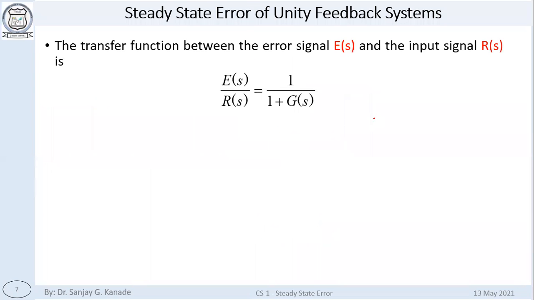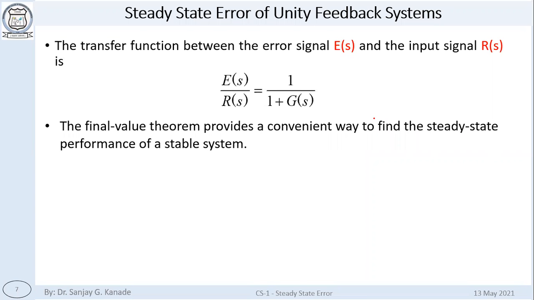Okay, the transfer function between the error and the signal is this, correct? E of s upon R of s, if you try to find out, we get only 1 upon 1 plus G of s. Okay, so if I apply the final value theorem here, E of s is obviously equal to R of s, on that side it remains like this. And what we want is the steady state value of the error, correct?